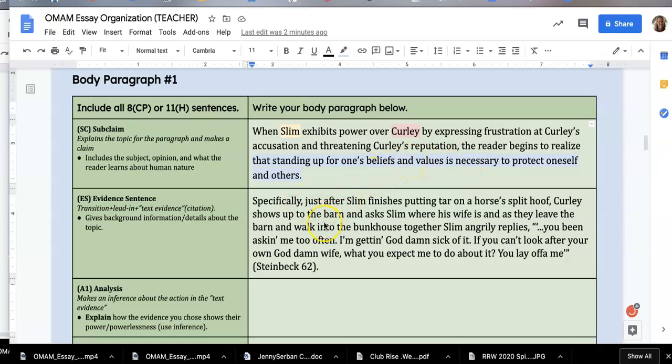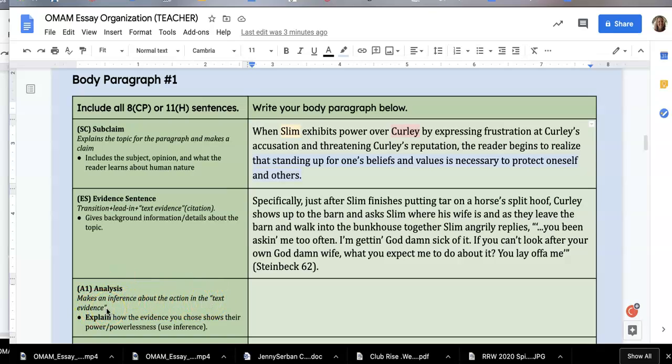So my first evidence sentence begins by saying this. Specifically, just after Slim finishes putting tar on a horse's split hoof, Curly shows up to the barn and asks Slim where his wife is, and as they leave the barn and walk into the bunkhouse together, Slim angrily replies, "You've been asking me too often. I'm getting damn sick of it. Goddamn sick of it. If you can't look after your own goddamn wife, what you expect me to do about it? You lay off of me." He sounds very upset.